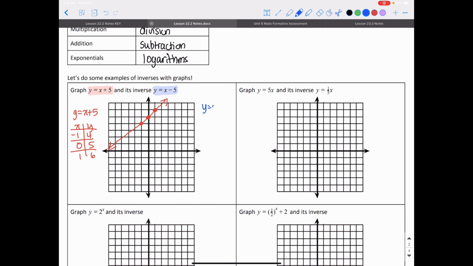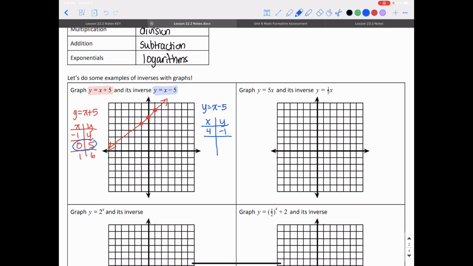For my inverse, y is equal to x minus 5, I could pick values for x to plug in and see what I get for y. But what I know about inverses, since I already have this table here, I don't need to calculate anything. I know this is the inverse, so I can just flip my x and y values in that first table. And I can check that that's true, just to make sure these are inverses of each other. If I flip (-1, 4), I'd have (4, -1). Well, if I plug in 4 to this equation here, I would have 4 minus 5, which is -1. And yes, these two points are flipped, because they're inverses of each other.